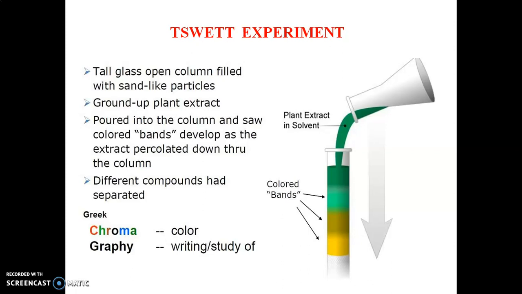Then he poured the solvent system into the column and saw color bands develop as the extract percolated down the column. He found that different compounds had separated in the form of color bands.